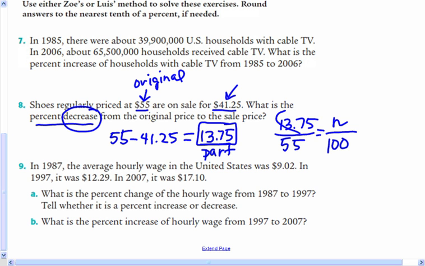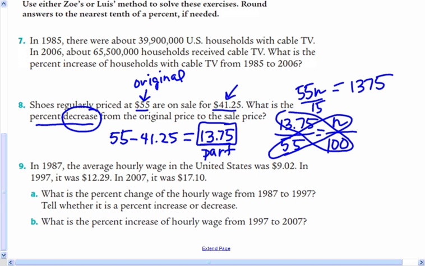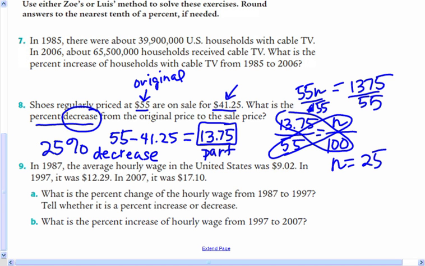Then I'm going to do my cross products, and 13.75 times 100 is 1375, and then my other cross product is 55N. So I'm going to divide both sides by 55, and I get N is equal to 25. And that's a percent. So my answer for this problem is 25%. And I should label that. The price went down 25%, so I'm going to say 25%. There's my answer.